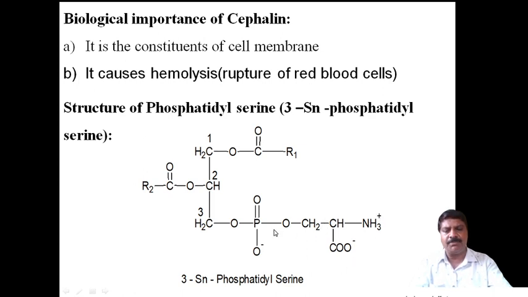Serine is combined with phosphate; it is esterified, and therefore it is called 3SN phosphatidyl serine. Again, it is an optically active molecule. Now come to the biological importance of phosphatidyl serine, 3SN phosphatidyl serine.